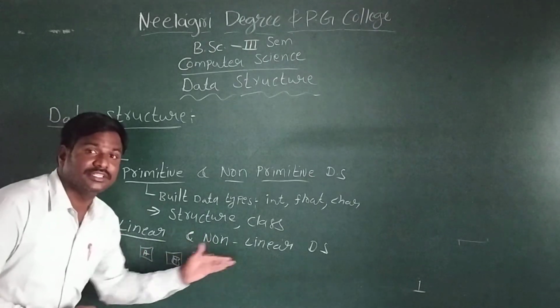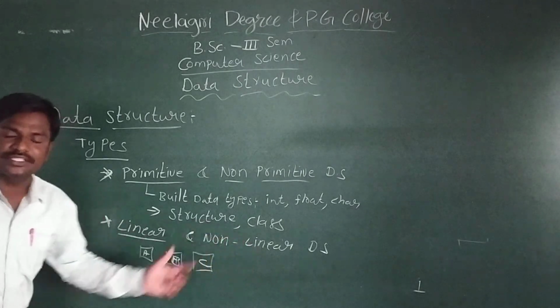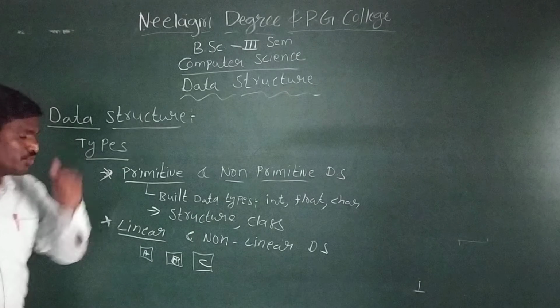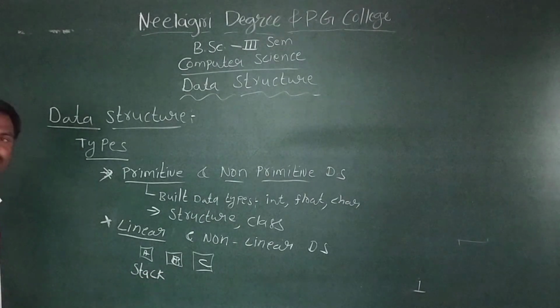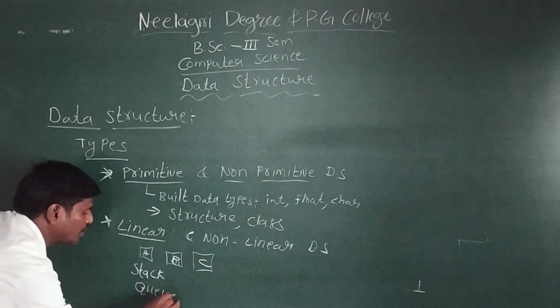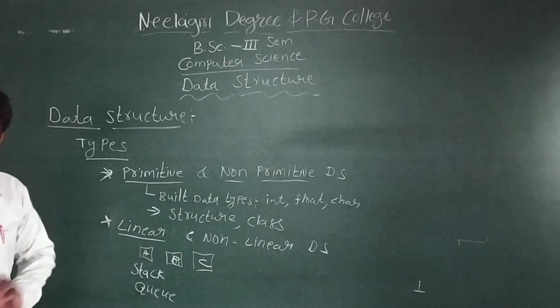If you arrange the data linearly in a sequence, that is a linear data structure. In the third chapter we study the concept of stack, and in the second chapter we study queue. Both are linear data structures.